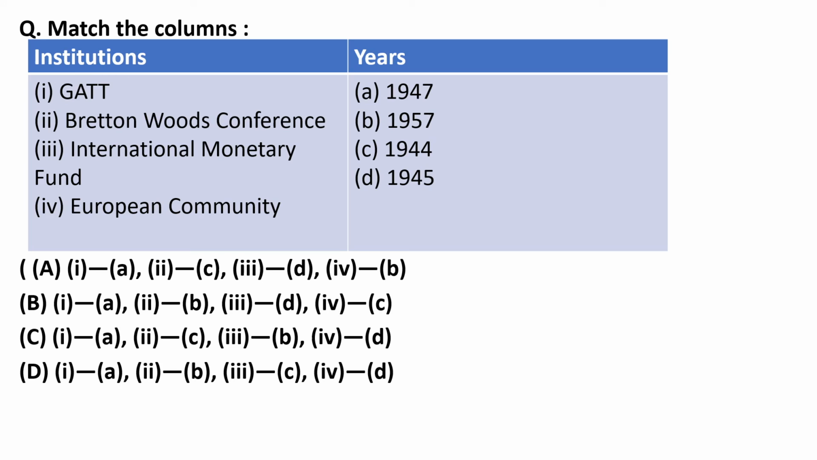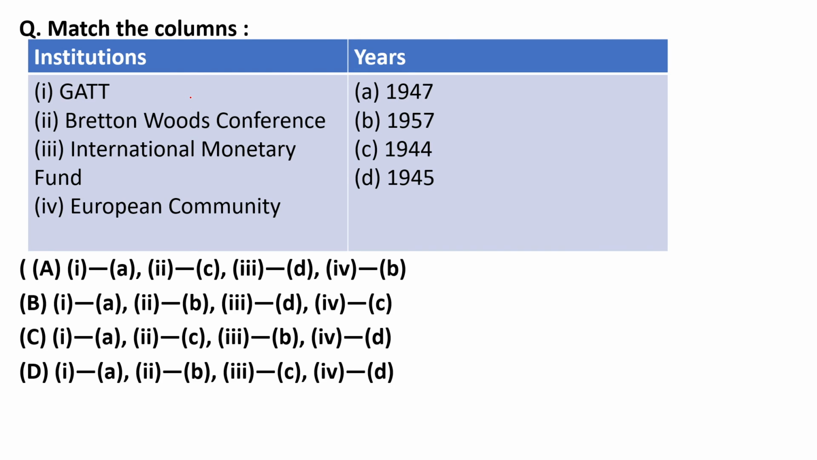Let's move to the next question. You have to match the columns. Here institutions and events were given to you, and on the other side you are given the years. So we have GATT, Bretton Woods Conference, International Monetary Fund and European Community. On the other hand we have 1947, 1957, 1944 and 1945. If you have zero idea about this question, you can start with what came earlier, either the Bretton Woods Conference or the International Monetary Fund.